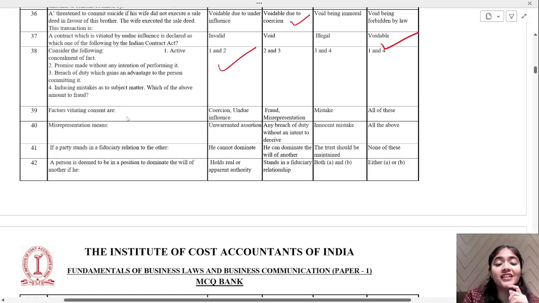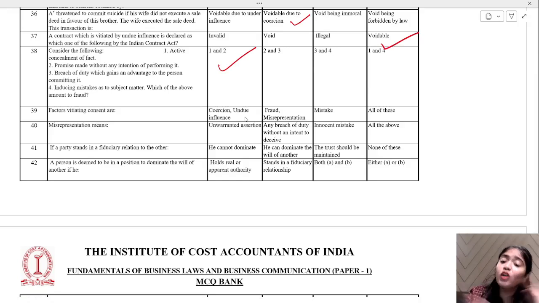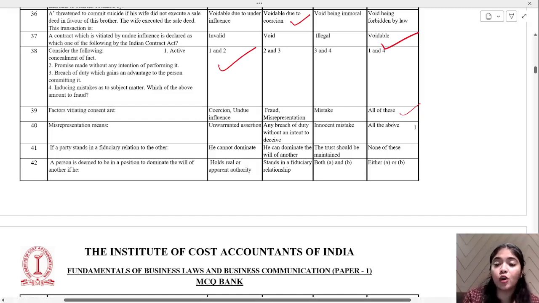Factors vitiating consent are: what will be affecting the consent? Tell me. Coercion, undue influence, fraud, misrepresentation, mistake. All of these, everything is going to impact your consent, right? Misrepresentation means what? Unwarranted assertion, any breach of duty without any intent to deceive, innocent mistake. So that is your option D, option number 4.